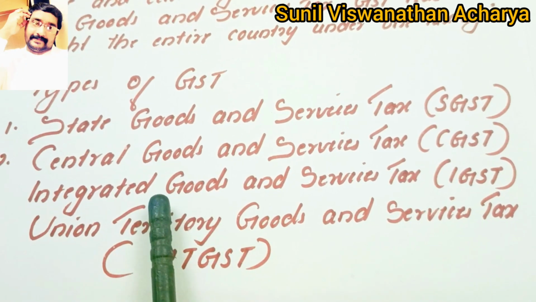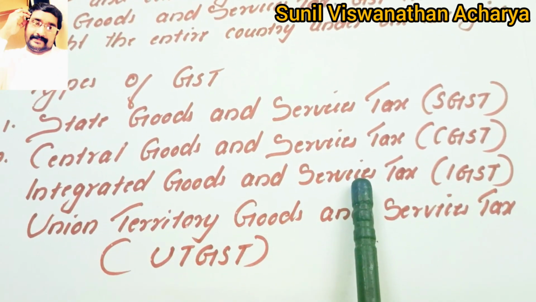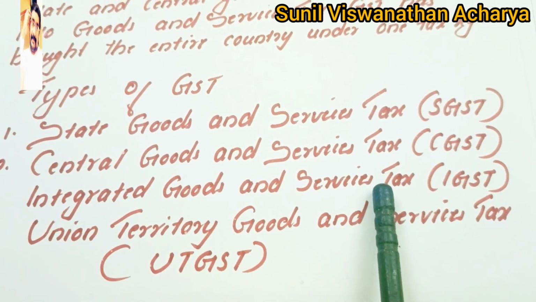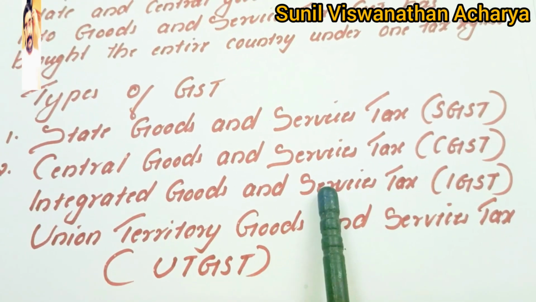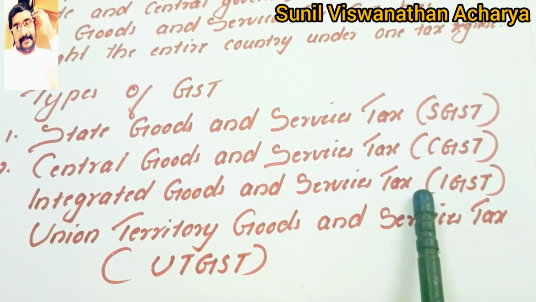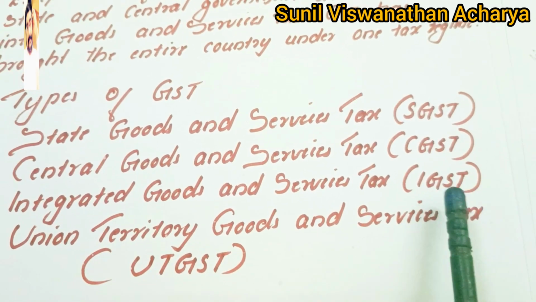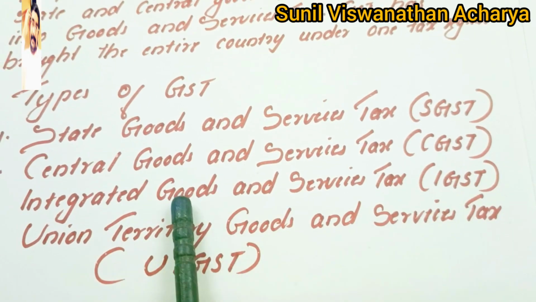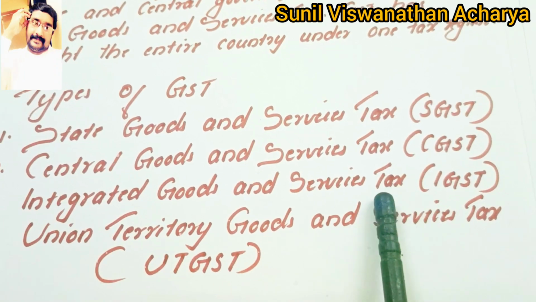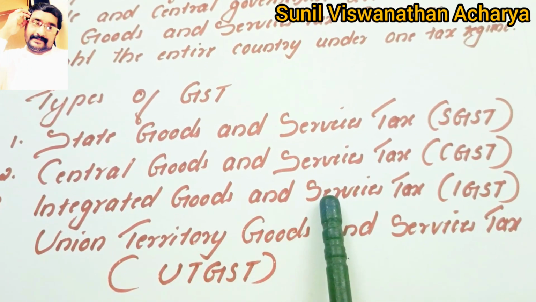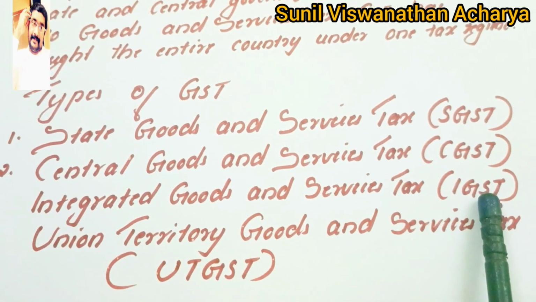If the transaction happens out of the state or out of the union territories, then the central government will collect the tax, that is integrated goods and service tax, that is IGST. So IGST is the tax which is collected by the central government for interstate supply of goods and services.